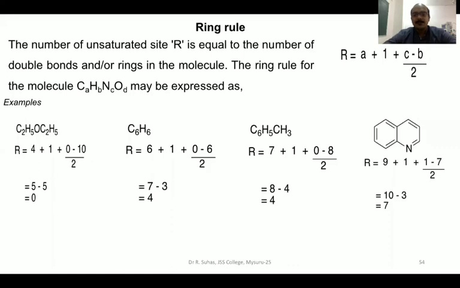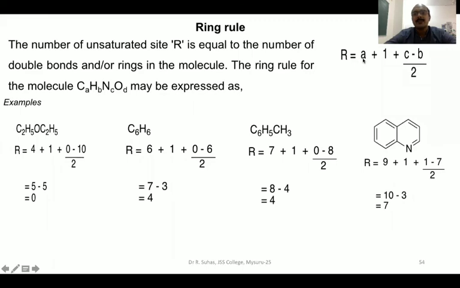So the equation to calculate this ring rule is nothing but the double bond equivalent, or RA, relative abundance, that we can easily calculate by using this ring rule. So how can we state this ring rule? The number of unsaturated sites R is equal to the number of double bonds and or rings in the molecule. The ring rule for the molecule CaHbNcOd may be expressed as R is equal to a plus 1 plus c minus b by 2.